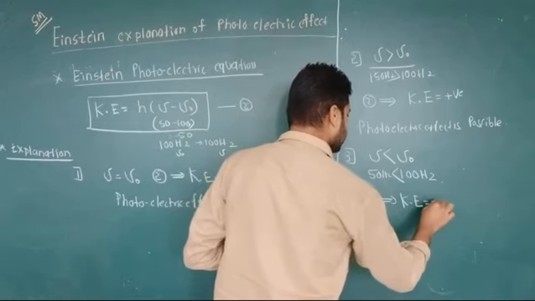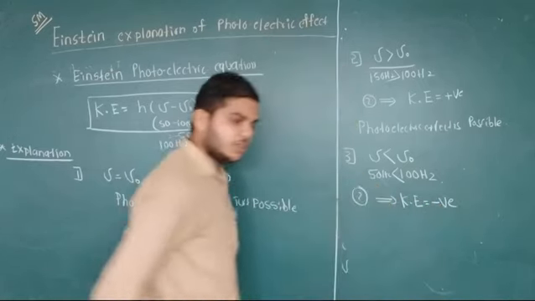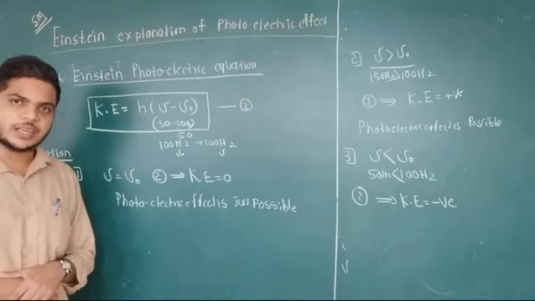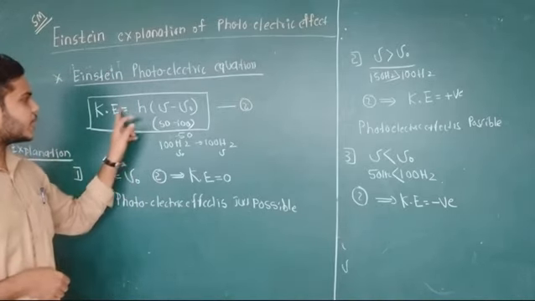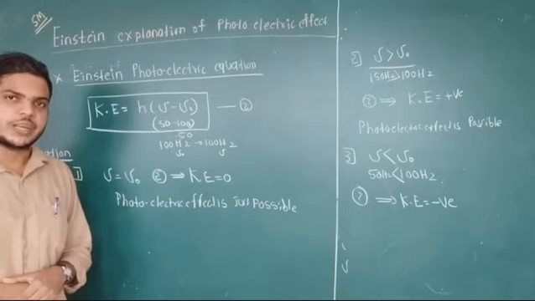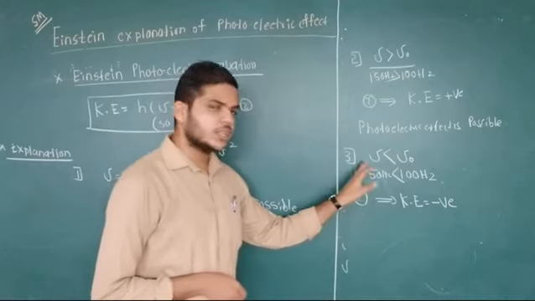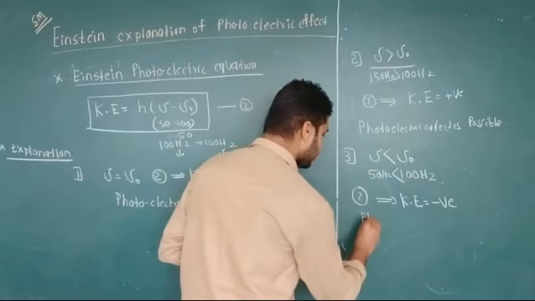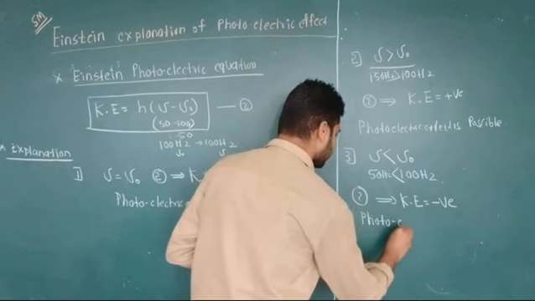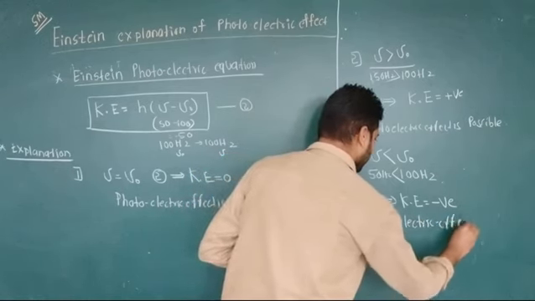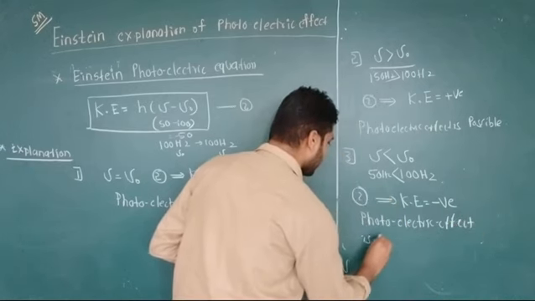Here, in the third case, kinetic energy is negative. But we know that the kinetic energy value can never be negative. Therefore, negative kinetic energy means the electrons are not coming out of the metal surface. So in the third case, what is the conclusion? The photoelectric effect does not take place, it is not observed.